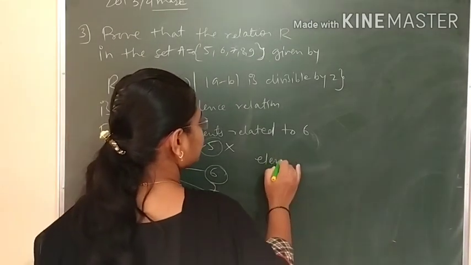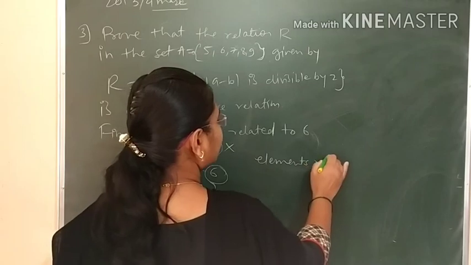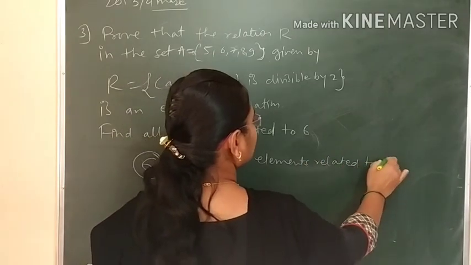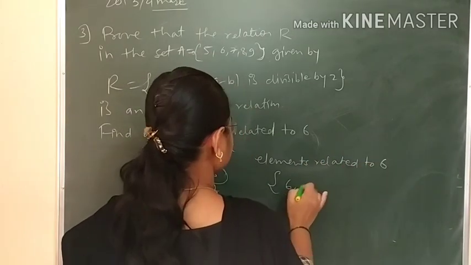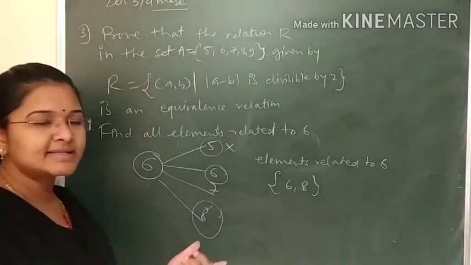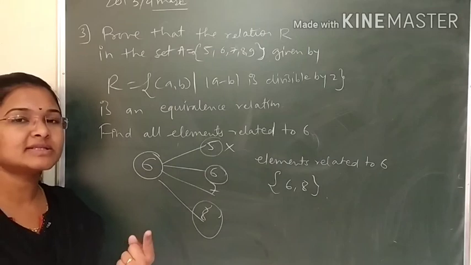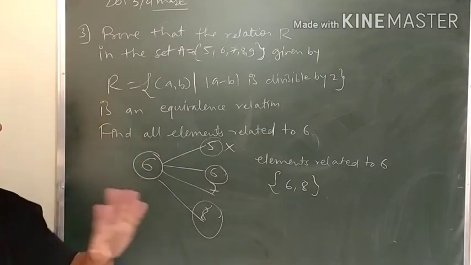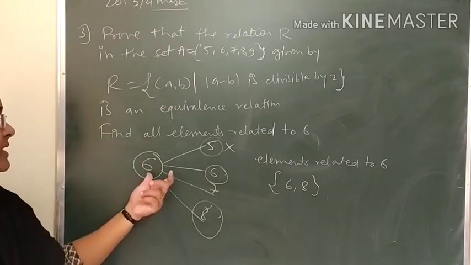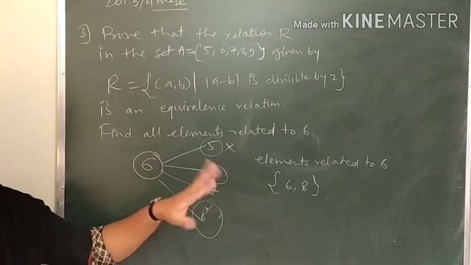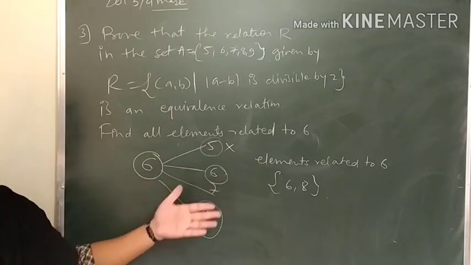So elements related to 6 are 6, 8. Getting? You write the same explanation. In one question we found the elements related to 1 and the equivalence class of 2. So by using that also you can write, or you can write here 6 minus 5 is 1 and 1 is not divisible by 2. What I have explained, you can write.